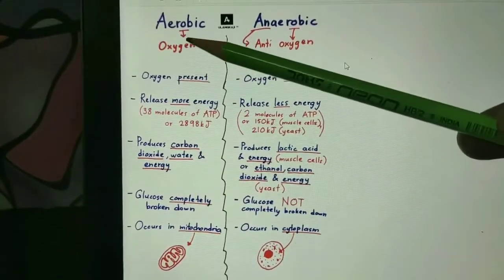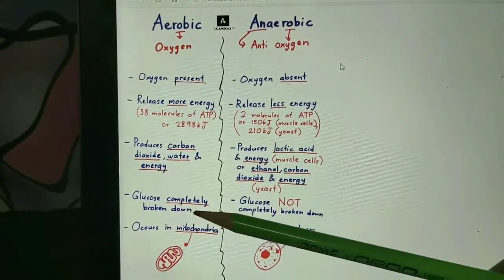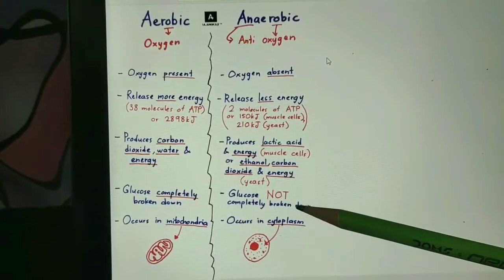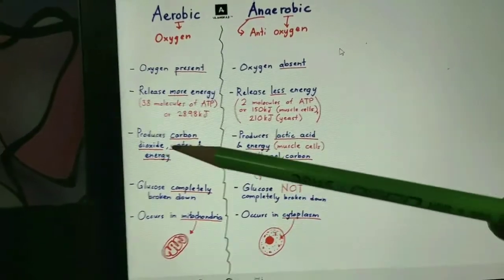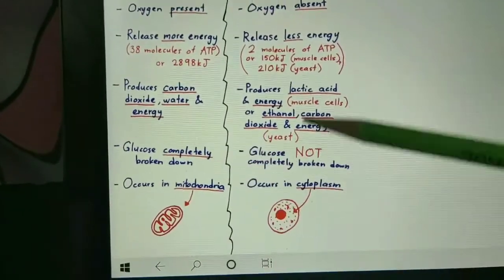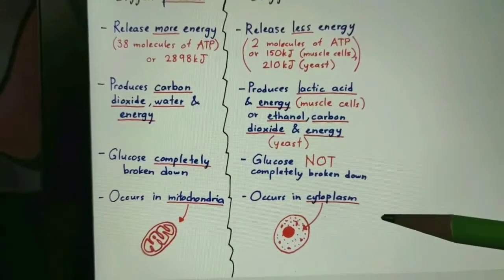Then in aerobic, glucose completely breaks down. In anaerobic, glucose does not completely break down. Aerobic occurs in mitochondria. Anaerobic occurs in cytoplasm.